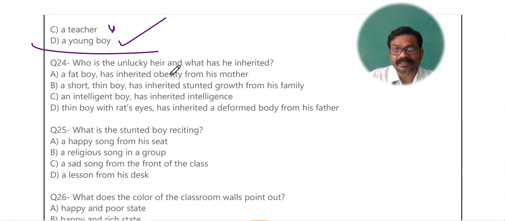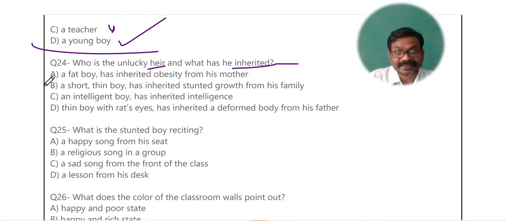Who is the unlucky heir and what has he inherited? Who is the unlucky heir? Heir, उत्तराधिकारी, the legal person to receive the thing from his family, from his ancestor. What has he inherited? जैसे आपको मम्मी या पापा की जायदाद की संपत्ति में वारिस बनाया जाता है. You get many things, movable, immovable from them. You get culture. You get name and fame. But what this boy has inherited, आपने जब poem पढ़ा होगा तो you must have paid attention to this.